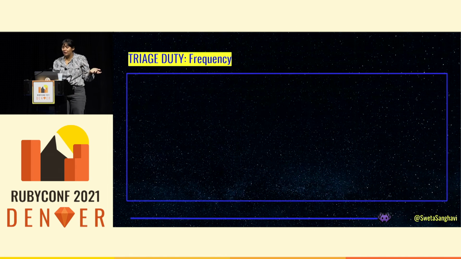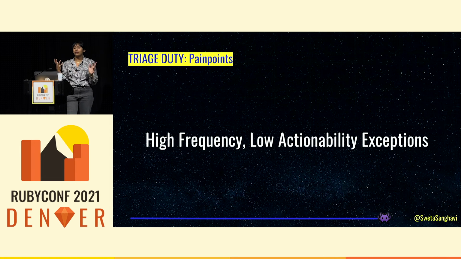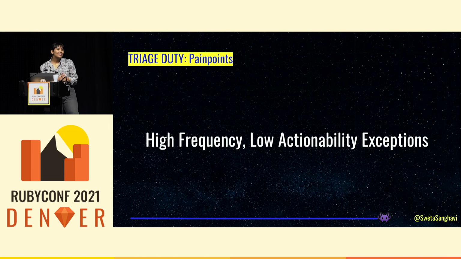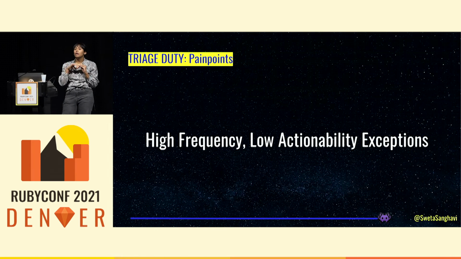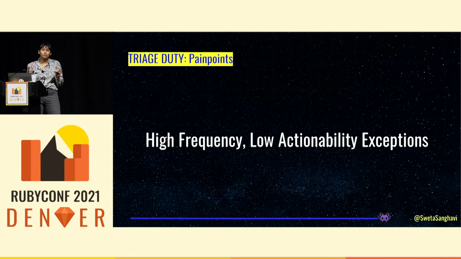And what that means for our frequency is it's a pretty noisy error. We see that it's being raised most days. And if we think about triage duty, that means every day someone's going to be triaging this exception, which is painful. And so when we're thinking about this error, another part that I'm going to tell you is that this is raised when we integrate with Kickstarter and when our users are incorrectly authed into this external service. This is when we get this error.